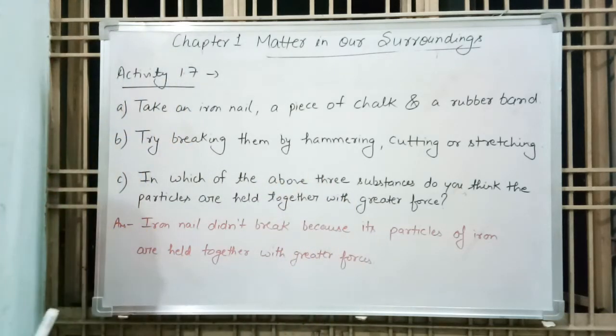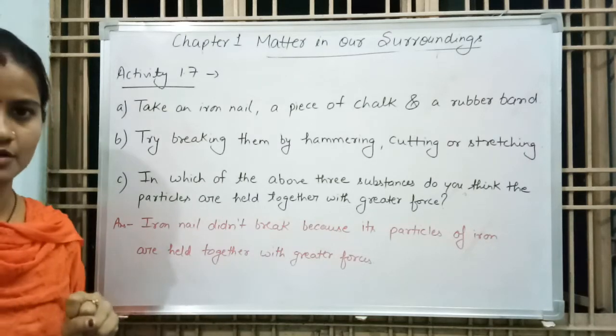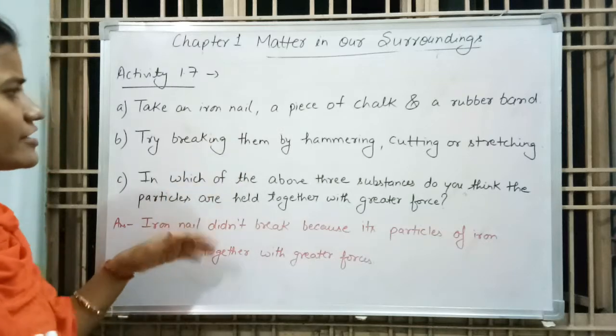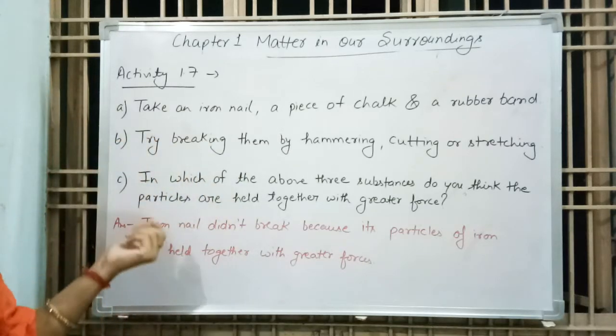Iron nail is stronger because particles of iron are strongly held with greater force. That's why when we hammer, cut or stretch the iron nail, it doesn't break.